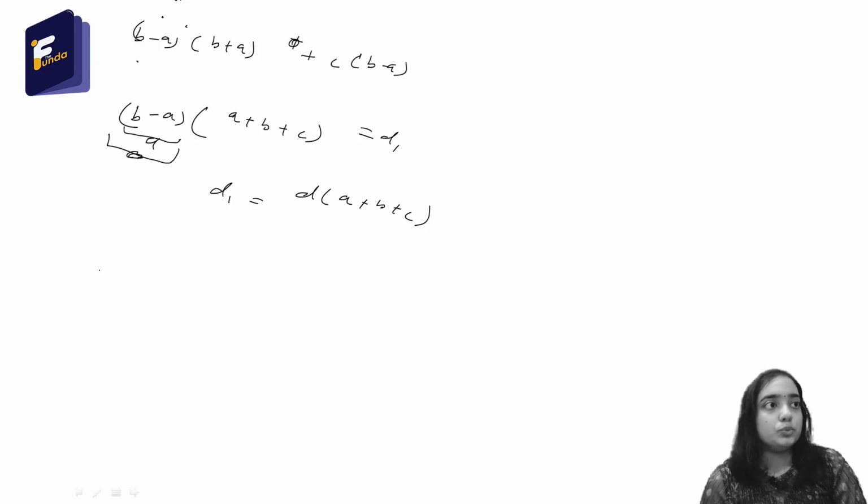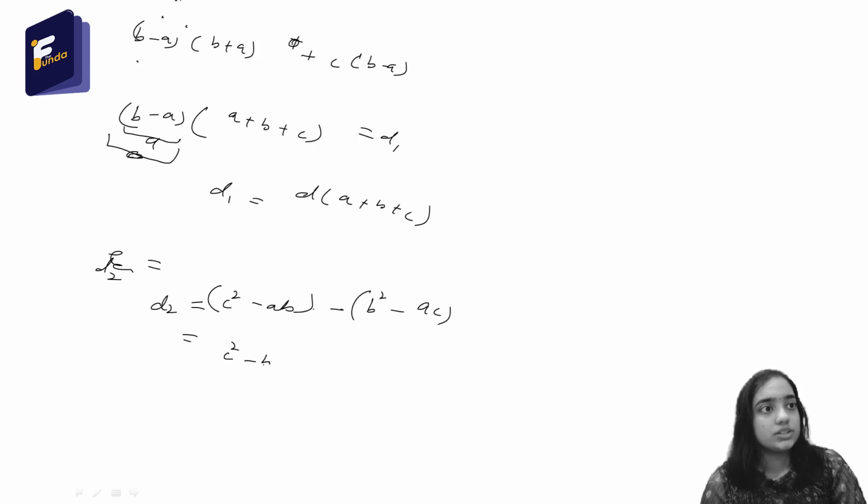Now we have to find D2. D2 equals c square minus ab minus b square minus ac. This is D2. From here you can rearrange it: c square minus b square minus ab plus ac.